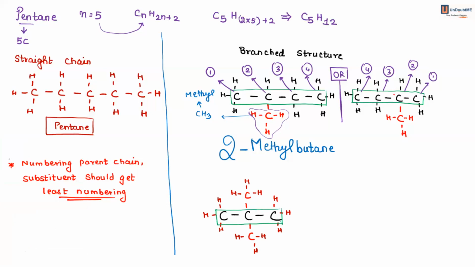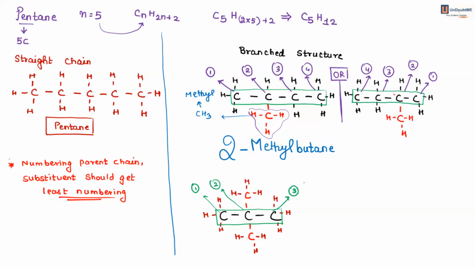The main parent chain is the one from which the branching is emerging. Since the branching is in the center, either you name it from left to right or right to left. That doesn't make any difference. So 1, 2, and 3.